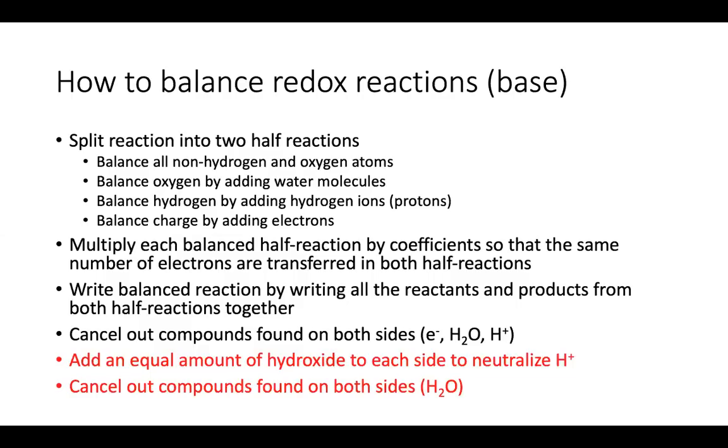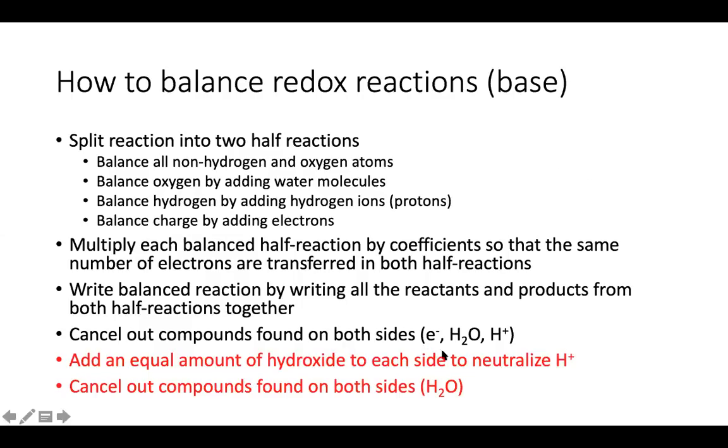Once you've multiplied by those coefficients, you're just going to add all your reactants and products together and cancel out things that are on both sides. So just simplify your equation, and at that point your redox reaction would be 100% balanced in acid. It would be balanced up to this last black bullet point. That's completely balanced in acid.